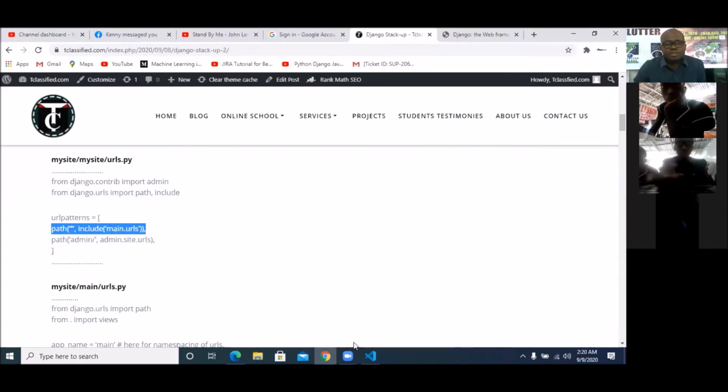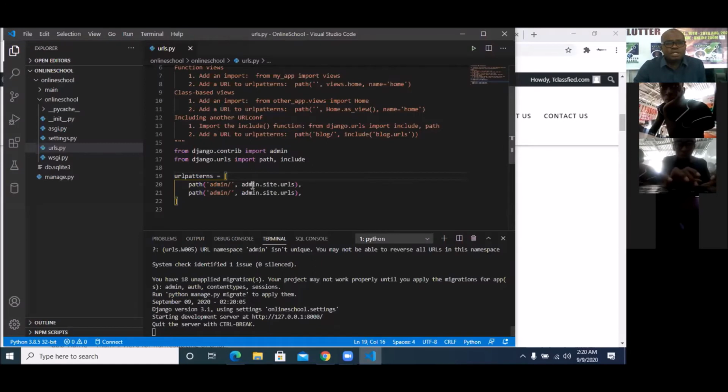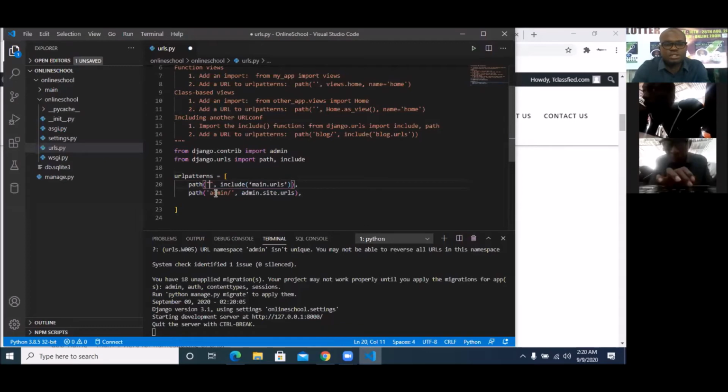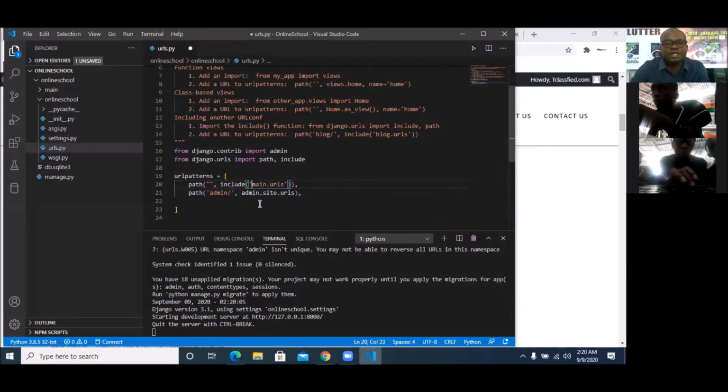I'm gonna copy this, get back, and put it up here. So this is what I'm picking, not this. So I'm gonna quickly check this out again. Make sure that you have your double quotes, make sure you have the right things. Then here should be single quotes. If you don't have the right things, you will have error.